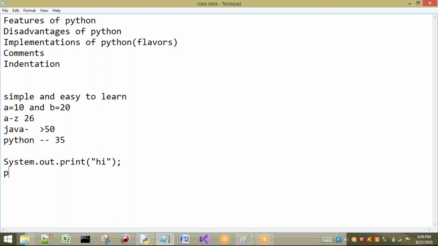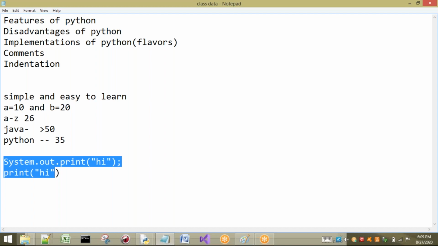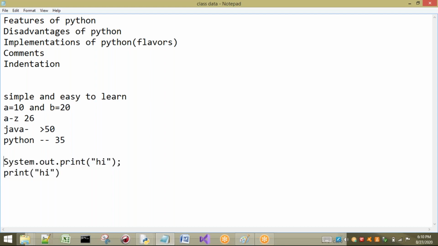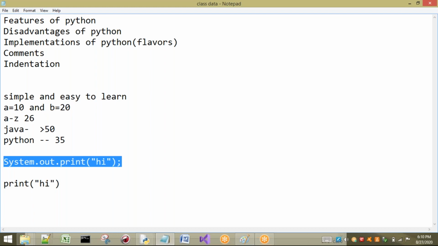But if we consider the same statement in Python, it is just the English language: just print. I'm telling it to just print hi, enough. So when compared to Java and Python, compare these two statements, which one is easy? The second one is easy. The second statement tells just print, and what I have to print: hi. But in the first statement in Java, I should know what is meant by system, out, and print. In Java, if I want to explain this statement, it nearly takes 15 minutes to understand.